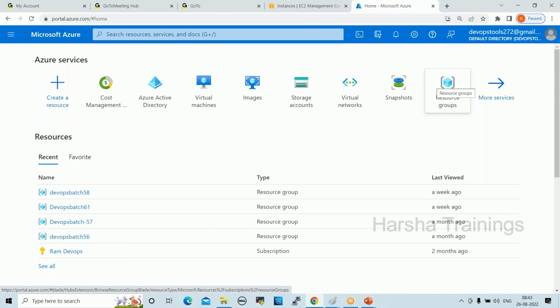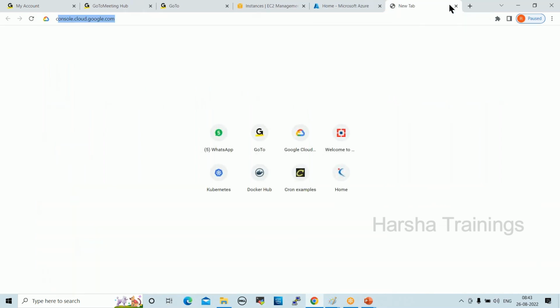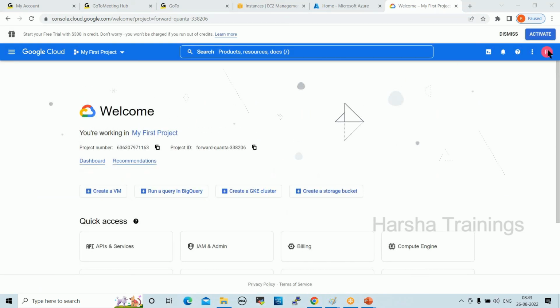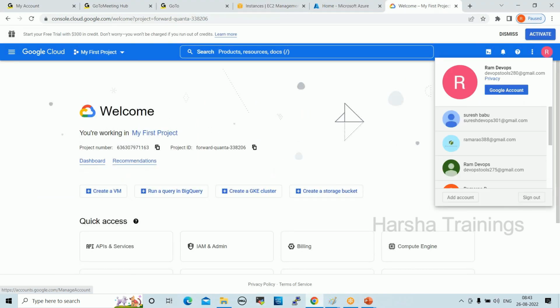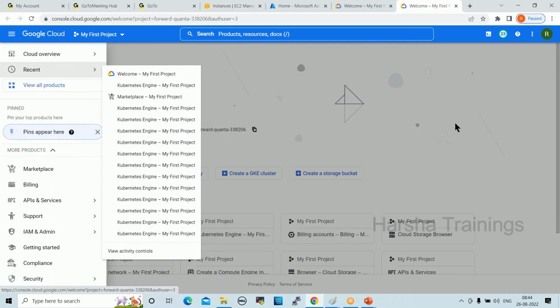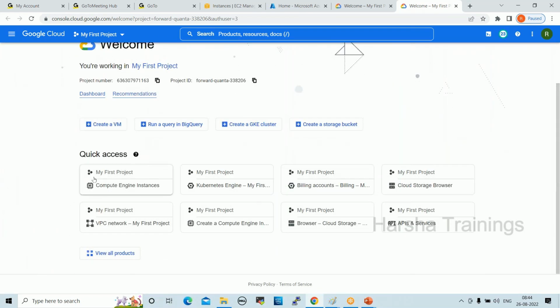And next one, Google Cloud Platform, GCP. These are all the services available, different services are there. In GCP also we go deep dive, whatever infrastructure services are there.